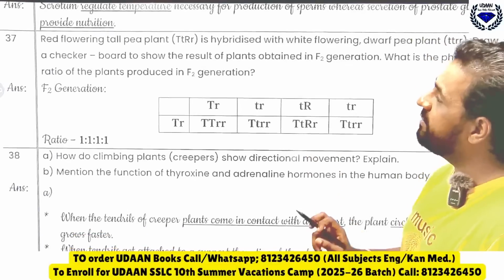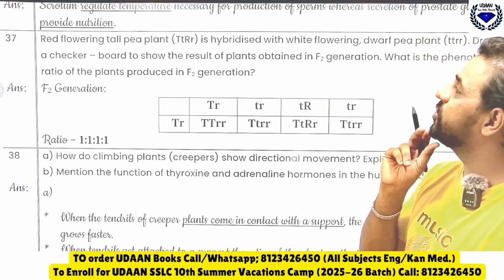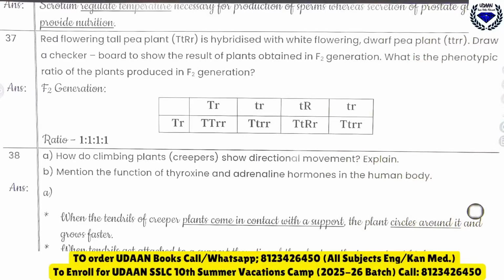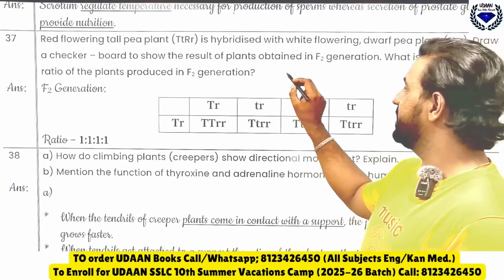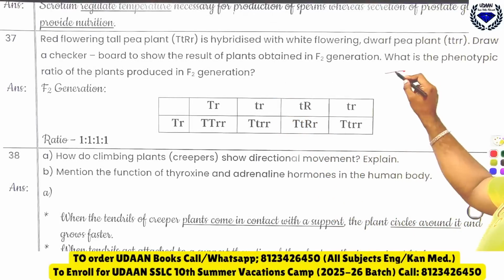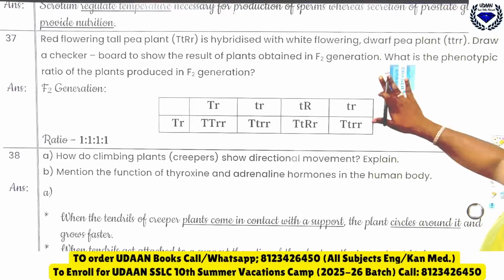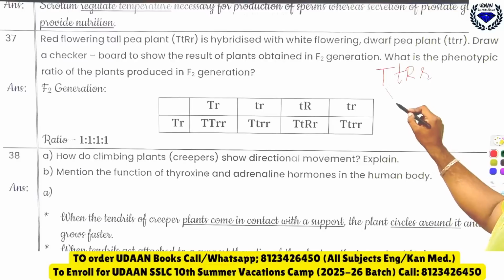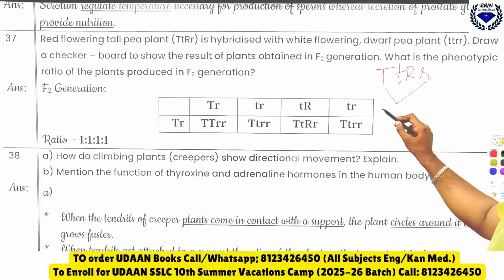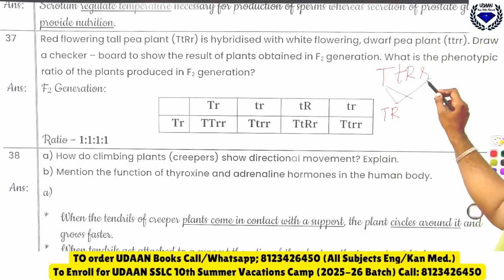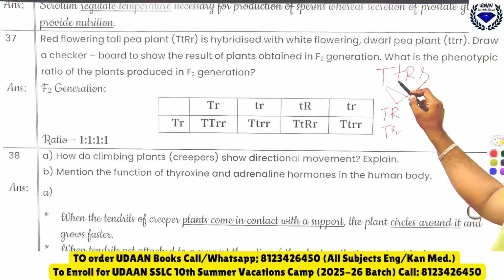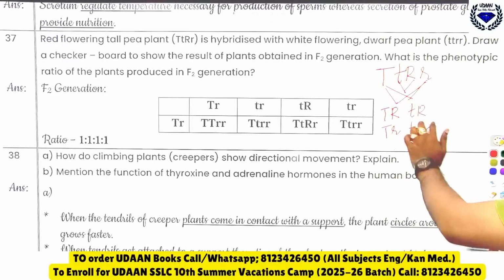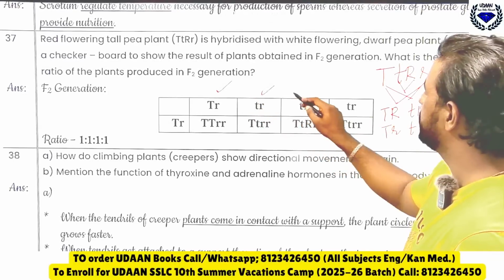Then the red flower, left flowering tall pea plant, that is capital T, small t, capital R. So here, see how you can do this. Capital T, small t, capital R, capital T, small t, capital R, small r. So here you can get 4 options: capital T, small r, then capital T, capital R, then small t, capital R, small t, small r. So you will be having 4 possibilities here, 1, 2, 3, 4.